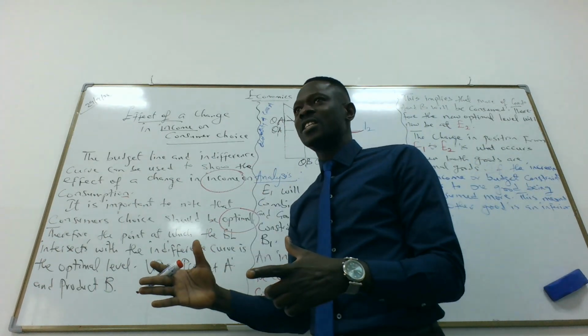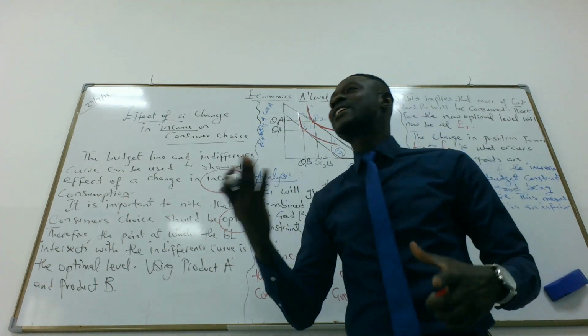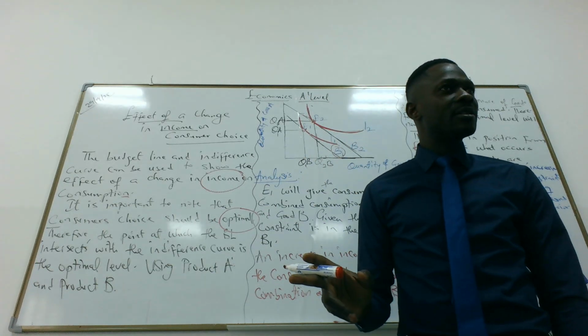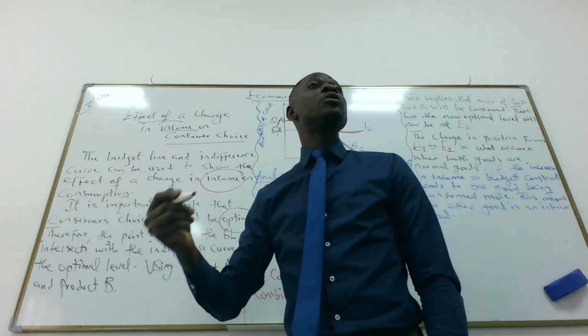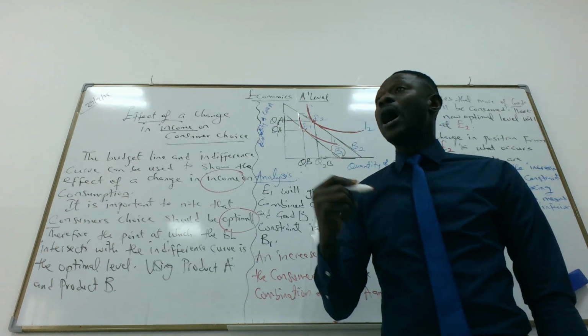But something has changed. Our budget constraint has increased, or our income has increased. So when your budget constraint increases, it simply means that now you can spend more than what you used to spend. So how do you behave?